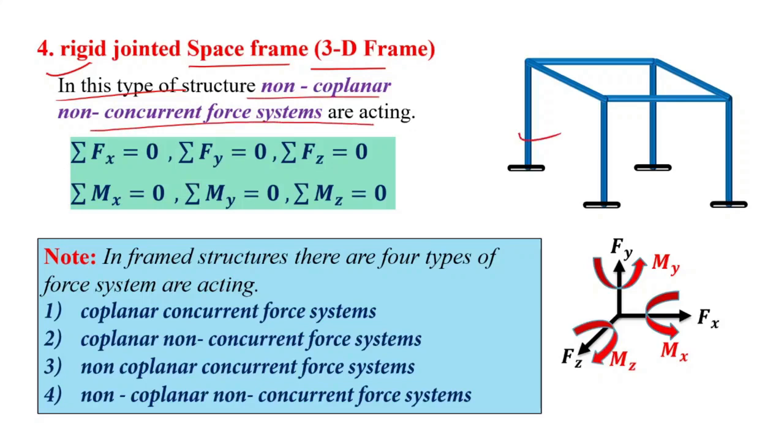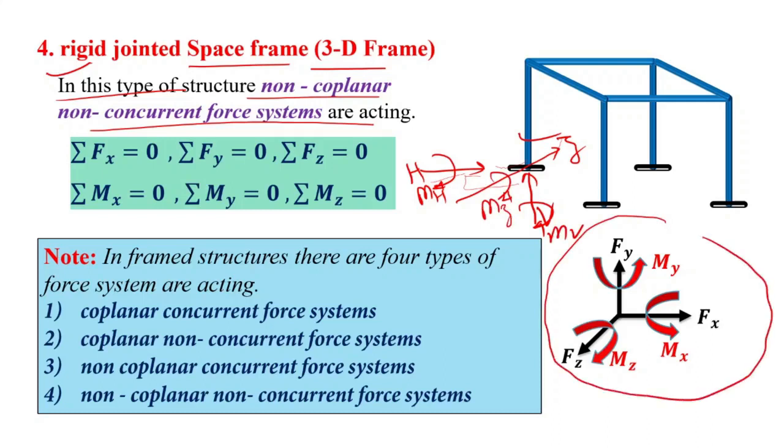When we consider this 3D frame, we can say that here one vertical reaction, one horizontal reaction, and one reaction perpendicular to these, suppose in the z direction, are acting, and one moment horizontal, one moment vertical, and one moment in the z direction will be acting. So these are properly explained with this figure, right?